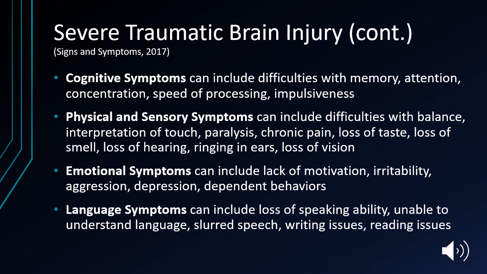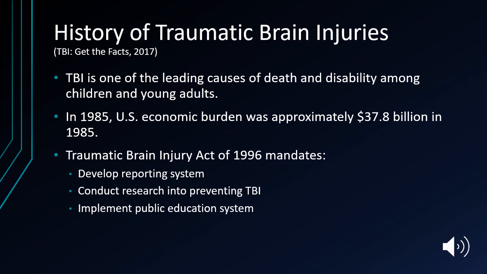Traumatic brain injury is caused by a bump, blow, or jolt to the head from an external force that disrupts the normal functioning of the brain. A closed head injury is caused when the brain impacts the inside of the skull, kind of bounces around on the inside. So this would be caused when a young athlete, maybe a football player, hits head to head, versus a penetrating head injury, which is caused when an object enters the brain.